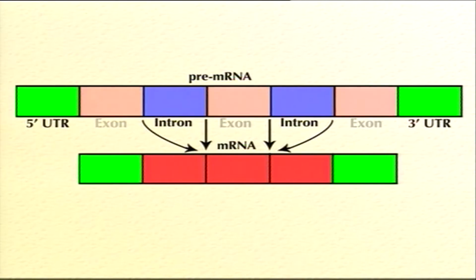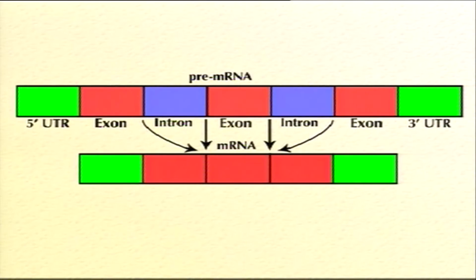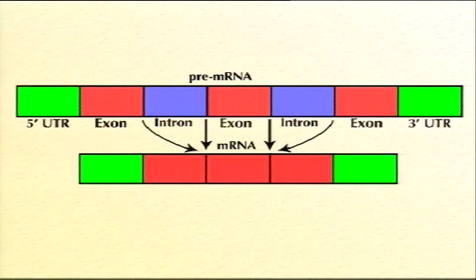Accompanying the exons, a large number of non-coding sequences are present in the coding region of the eukaryotic gene. These non-coding segments are known as introns and do not code for any polypeptide. Now the question arises, what are these exons and introns? Exons are sequences in the gene that are found in the functional mRNA. Exons include coding sequences but may also include non-coding sequences.